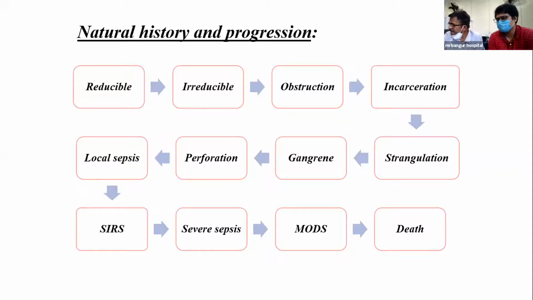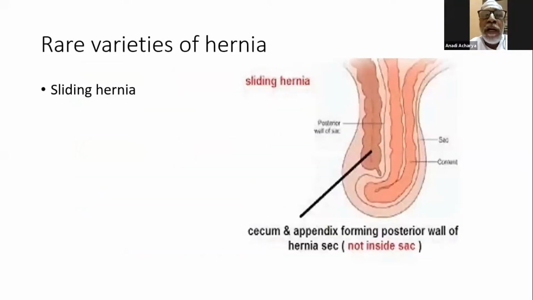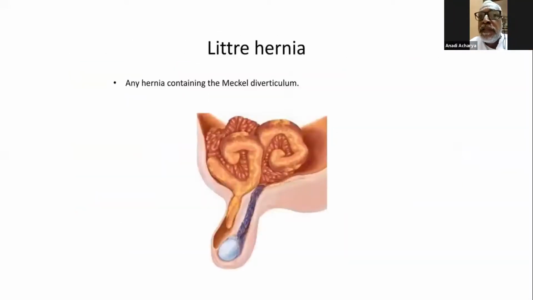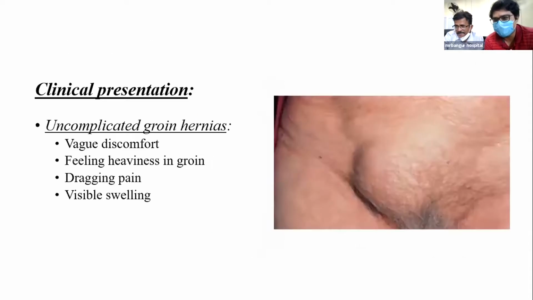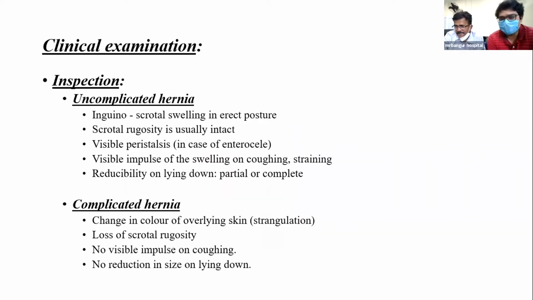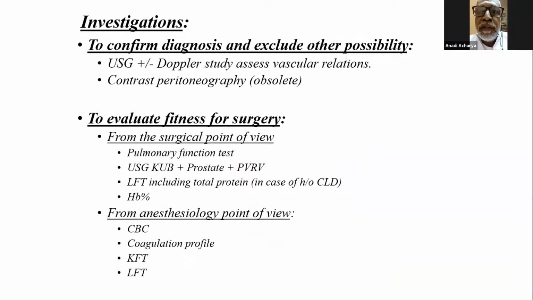Okay. And then you come to investigations. Before that, how do you perform the deep ring occlusion test? Sir, the patient should be in a lying down position. The hernia sac should be reduced, and then, from the mid-inguinal point, 1.25 centimeters above, with the help of the thumb, we occlude the deep inguinal ring.